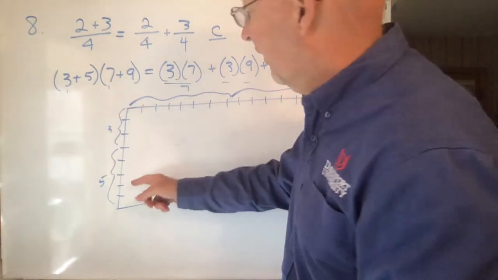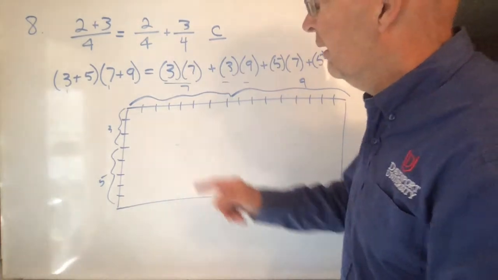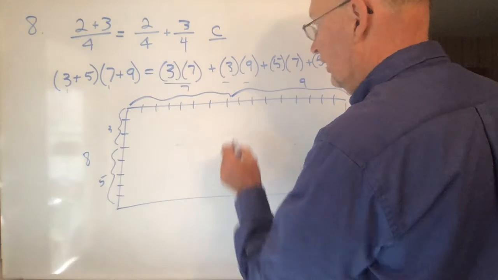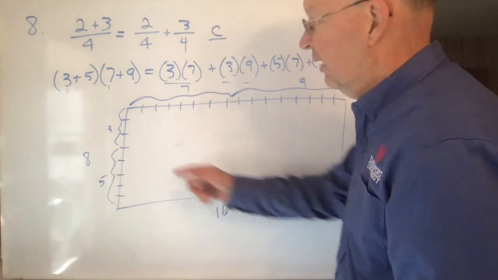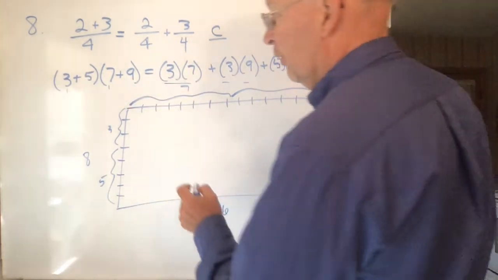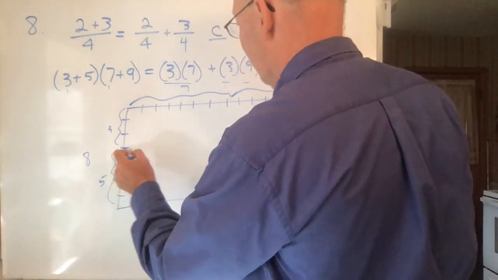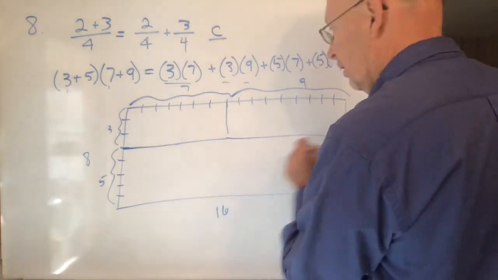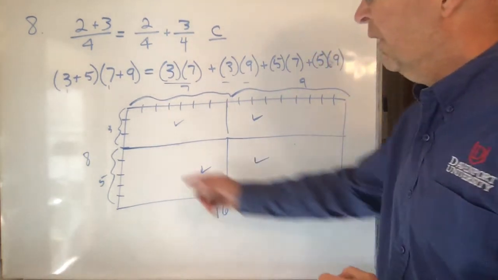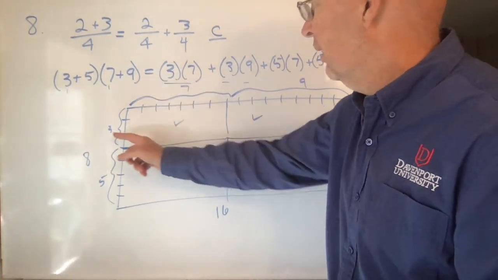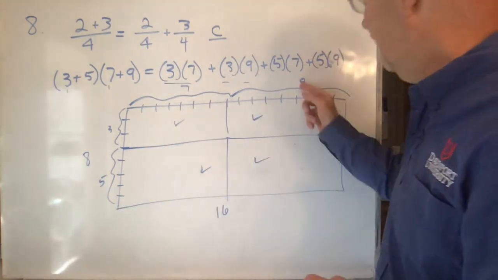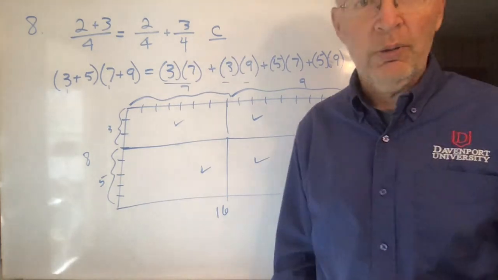Well, notice that the area of this rectangle is going to be 8 times 16. Add those together, you get 16. The area of this rectangle is 8 times 16. But if I want to, I can break that rectangle up and say that the area of that rectangle is composed of those 4 areas, and those 4 areas are 3 times 7, 3 times 9, 5 times 7, and 5 times 9. So that's how that all works. Isn't that cool?